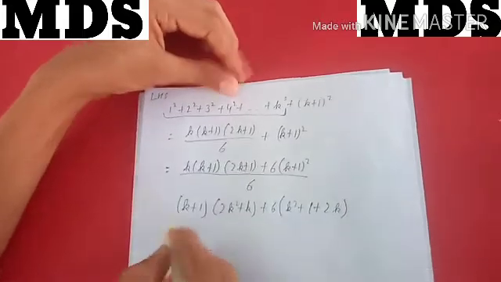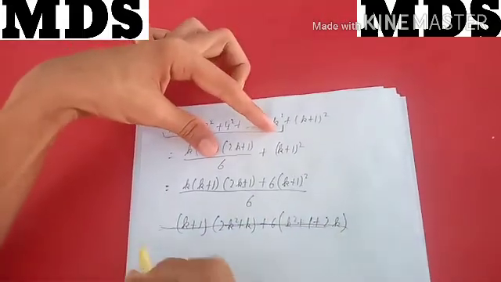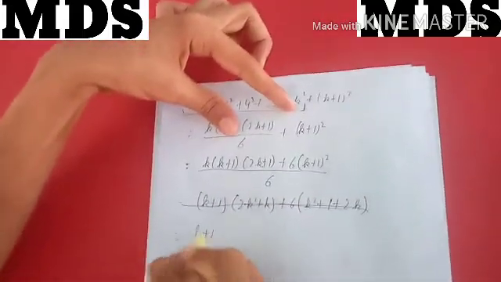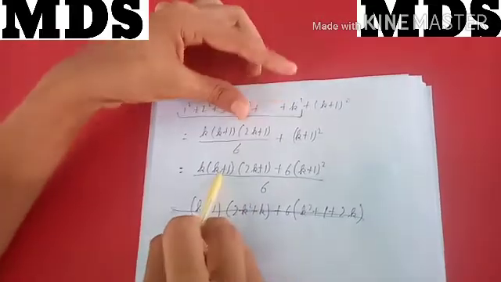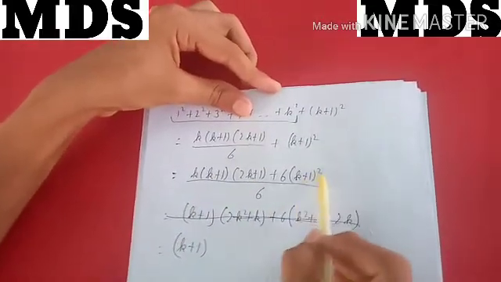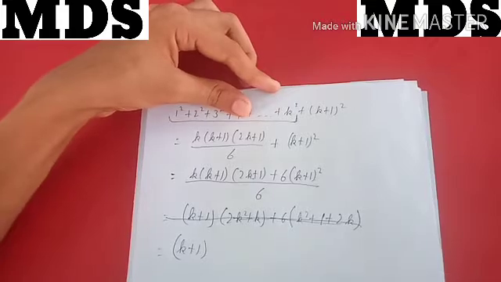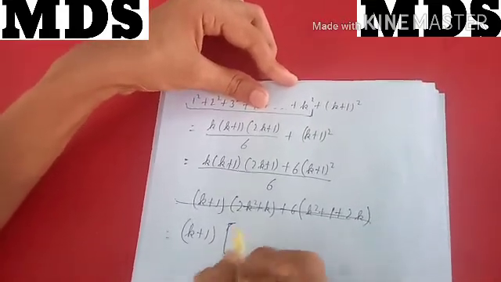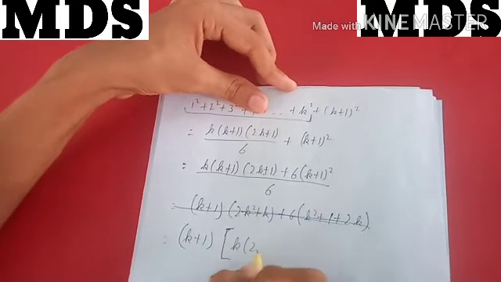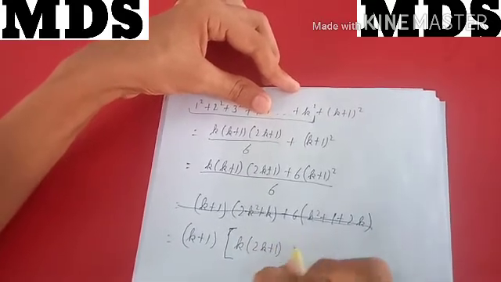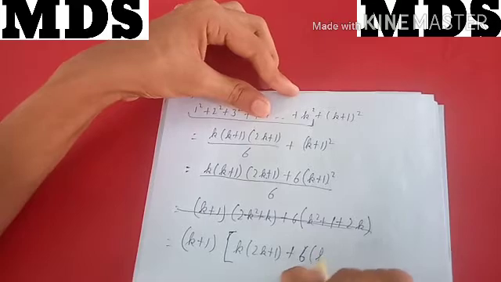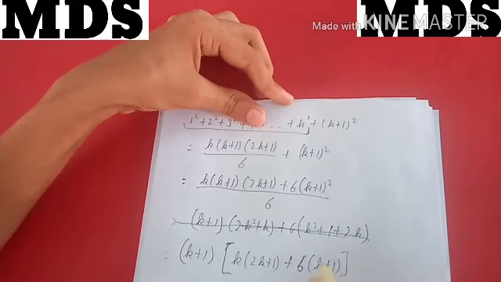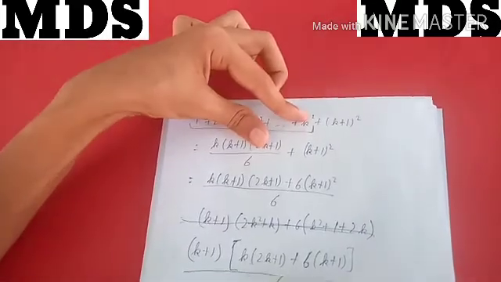Or what we can do, we can leave this step and take k plus 1 common. K plus 1 is here as well as here, this square will be cancelled and we will take k plus 1 common. So what will remain? It will remain k into 2k plus 1 plus 6 into k plus 1, this whole divided by 6.